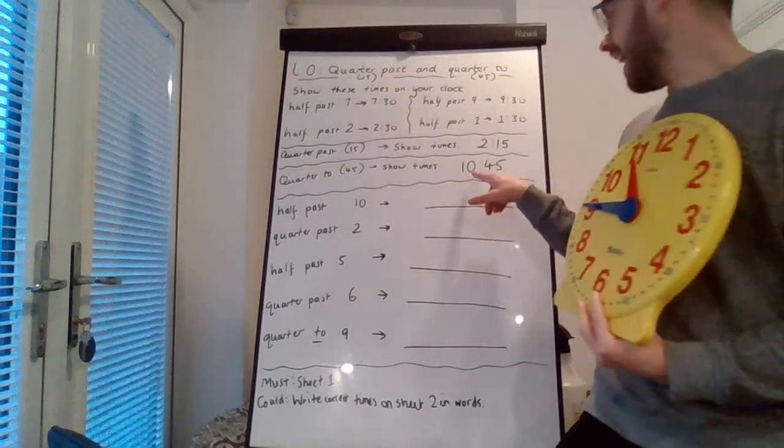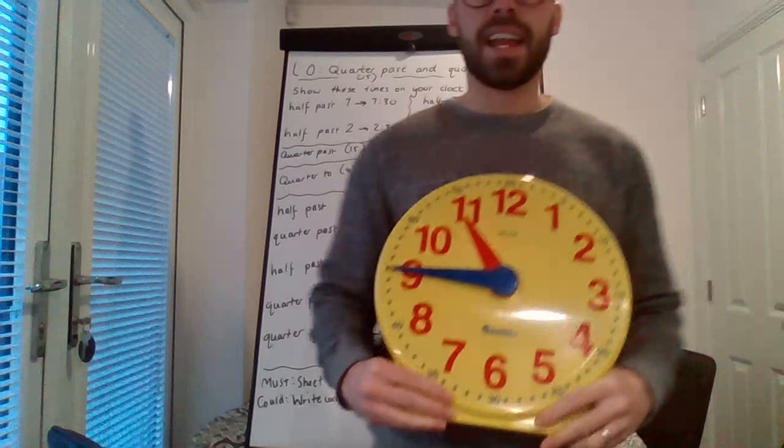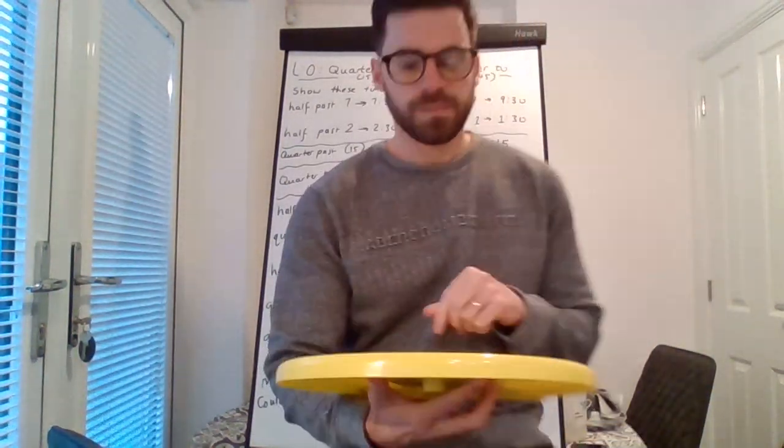This is 10 o'clock. This is 10:15. This is 10:30. And as you can see, we haven't got to 11 o'clock yet, but we would say 11:45, 1/4 until you get to 11 o'clock. And we would write it 10 and then the minute, which is 45. 10:45. So that one is a little confusing, but let's have a go.